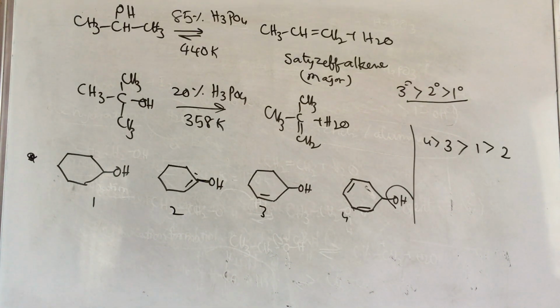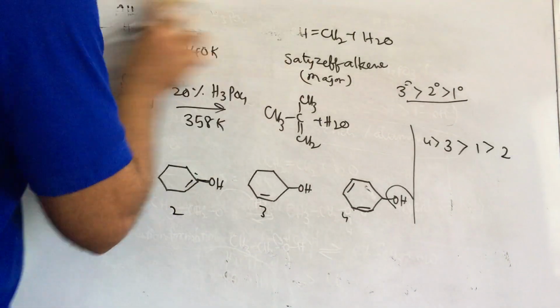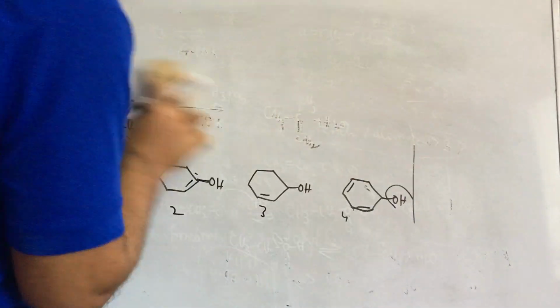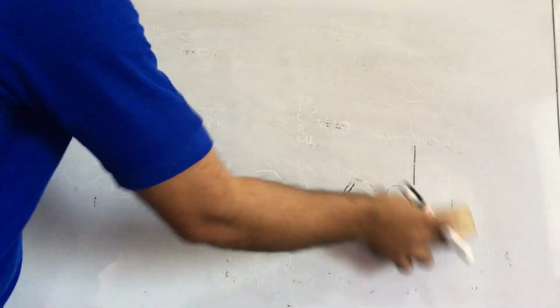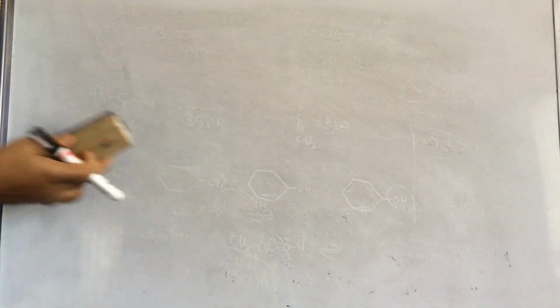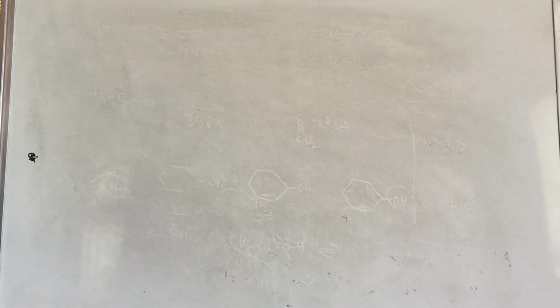And the remaining topic is oxidation of alcohol. Here we should know which are the good oxidizing agents.